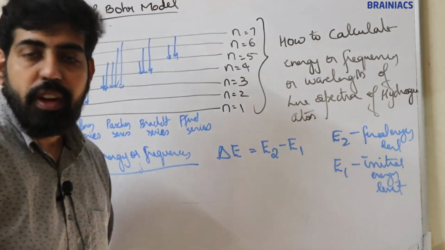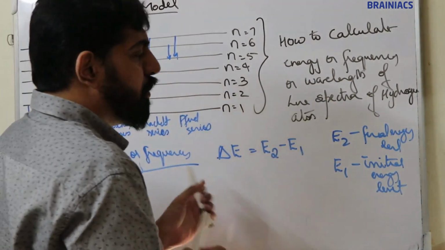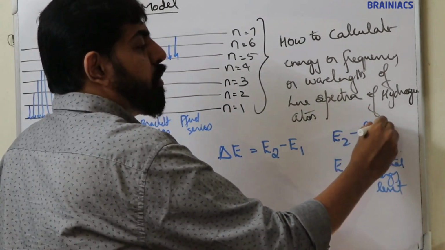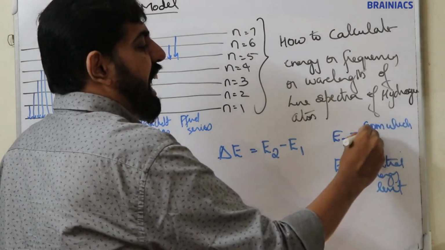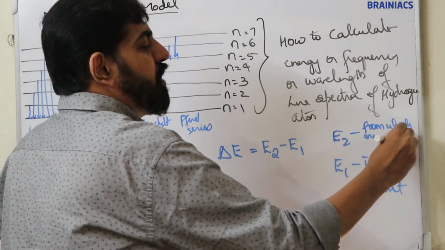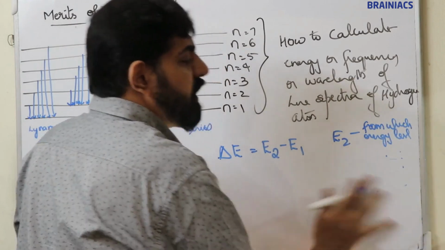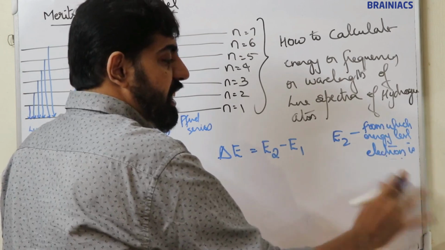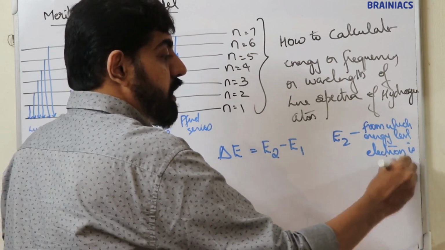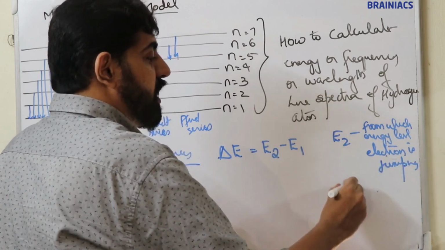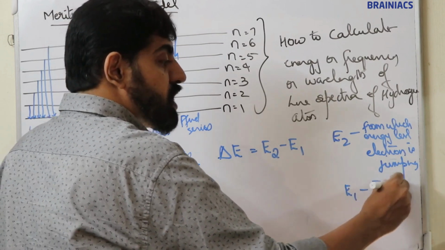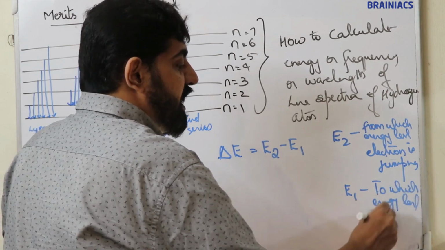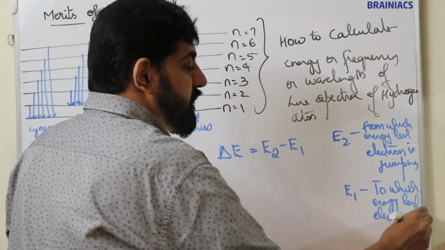Okay, E2 is the initial level, that is, the energy level from which the electron is jumping or de-exciting, and E1 is the energy level to which the electron is jumping.